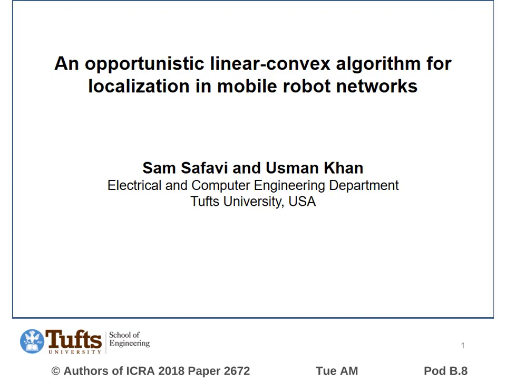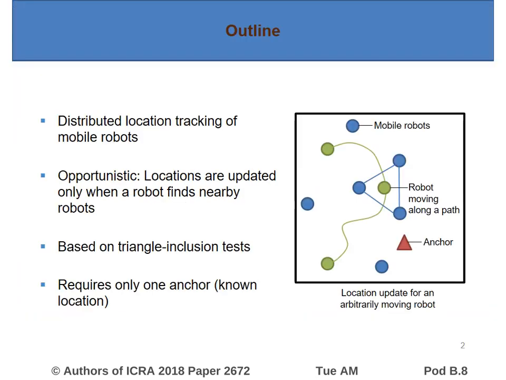Hello everyone, this is the spotlight video for our paper, an opportunistic linear convex algorithm for localization in mobile robot networks. In this work, we consider a network of mobile robots with arbitrary motion in the presence of at least one node with known location, which is referred to as an anchor or a beacon. We provide a distributed algorithm to find the locations of robots using only local communications.